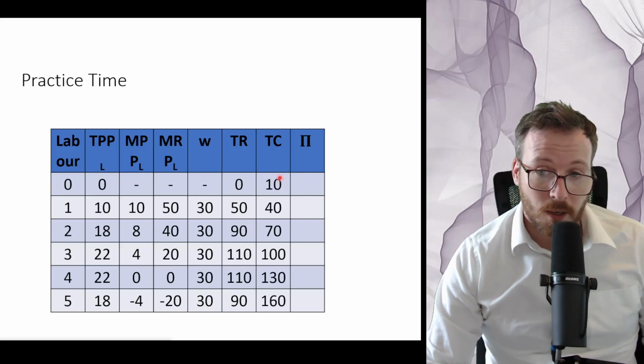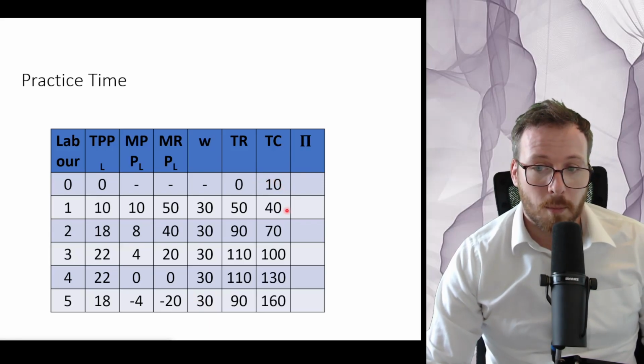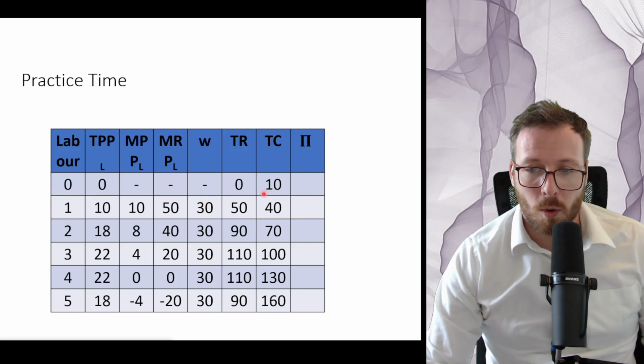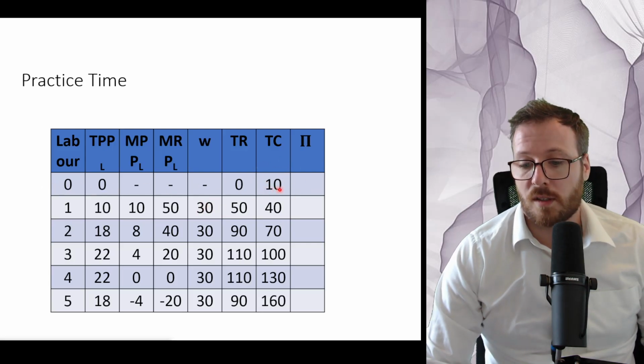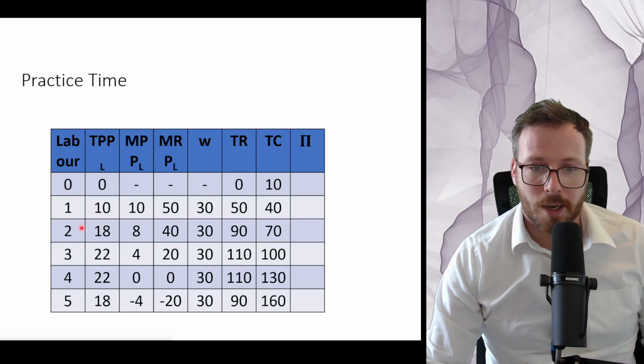And our total costs are going to be our fixed costs, which are 10, plus our variable costs, which is going to be wages. When we've got no people working, all we need to pay is for the roof over our heads, which is, let's say, $10. But as soon as we add another person, we've got that wage, that's why it becomes 40. Then we add another 30, becomes 70, and so on. So as you can see, the more people we employ, our total costs increase.